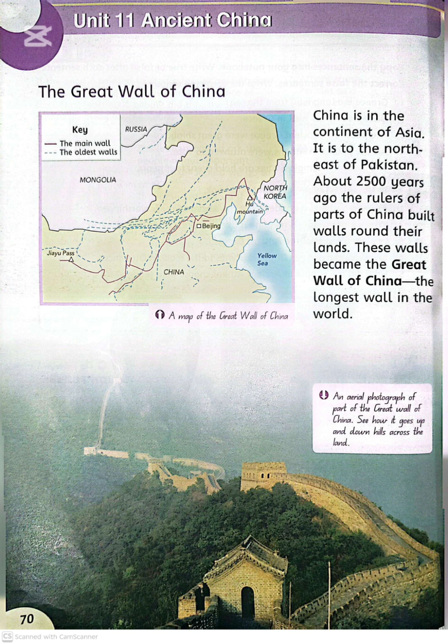China is a large country in Asia and it is located to the northeast of Pakistan. In ancient times, China was not one united country. Instead, it was divided into many small regions and each region had its own ruler and people. These rulers wanted to protect their lands and people from enemies.